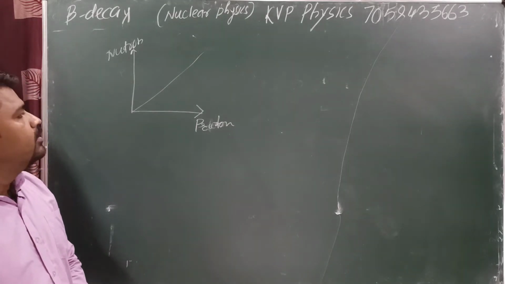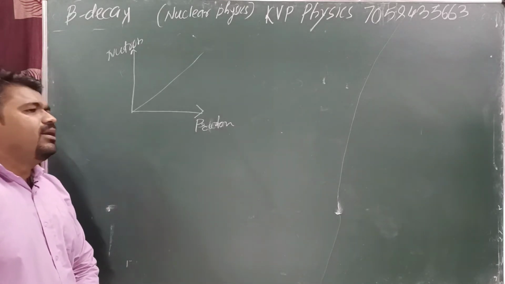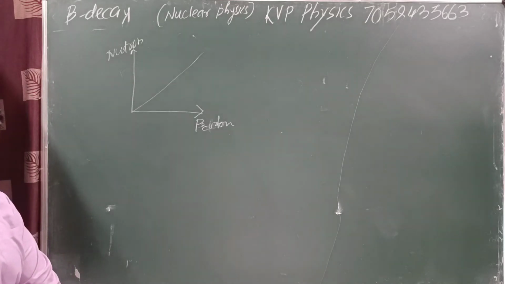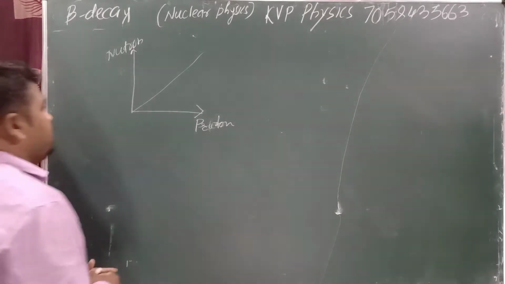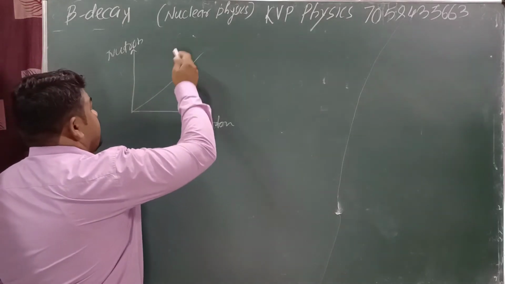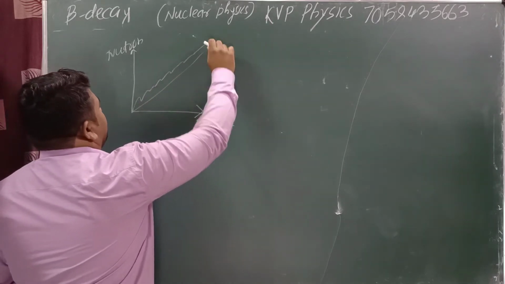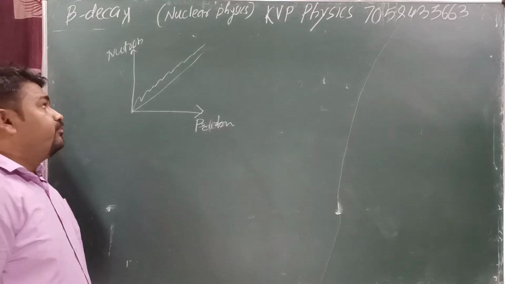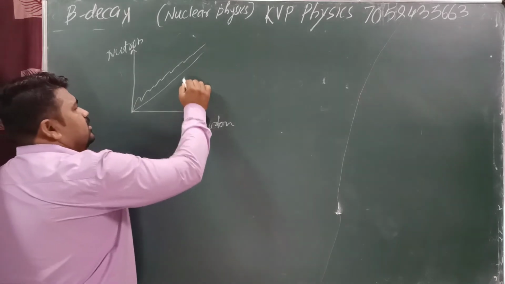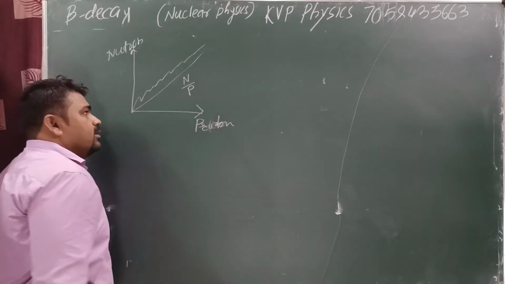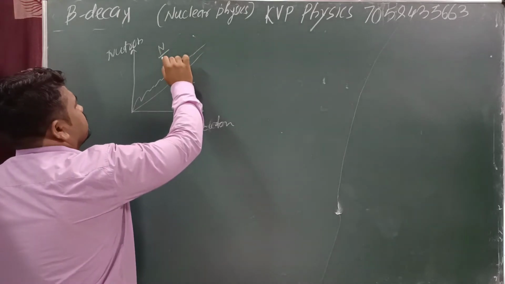Next, which one is a more stable one? Now suppose here, what is the stability line? In this case, this one is the stability line, and here is for beta. This is the light lines, okay. Means here beta decay is possible. Here, suppose we consider we can take the ratio of neutron versus proton, and here also we can take the neutron versus proton ratio.